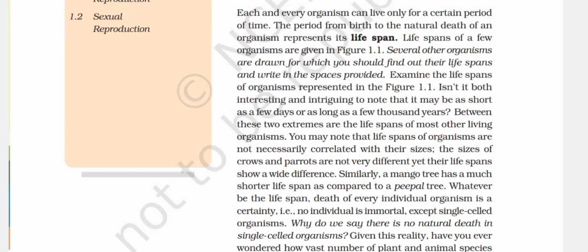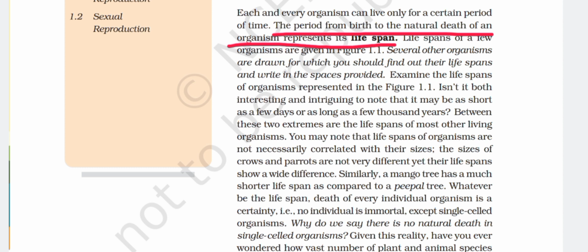Chapter 1, Reproduction in Organisms. Each and every organism can live only for a certain period of time. The period from birth to the natural death of an organism represents its lifespan. Lifespans of a few organisms are given in Figure 1.1. Several other organisms are drawn for which you should find out their lifespans and write in the spaces provided.